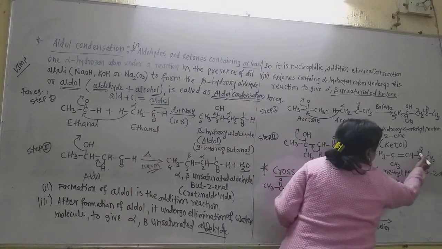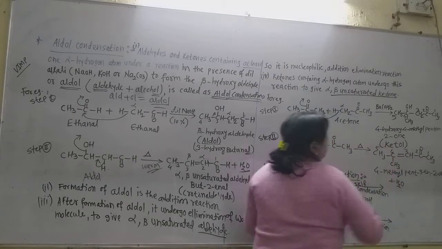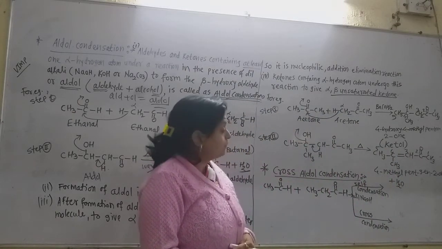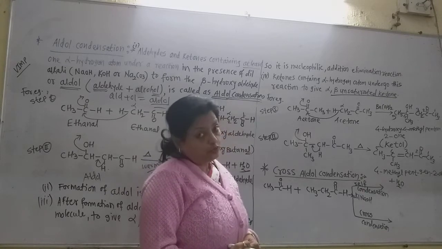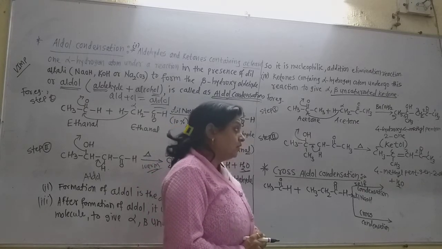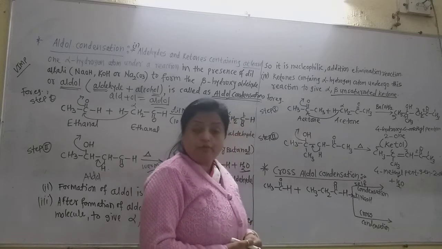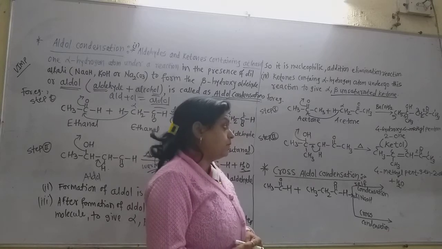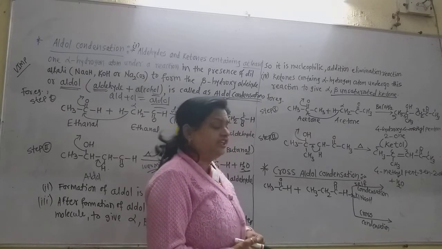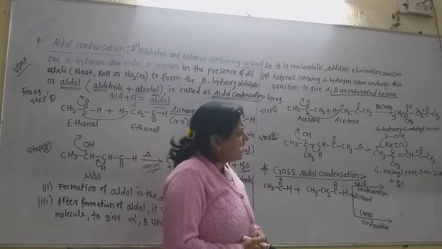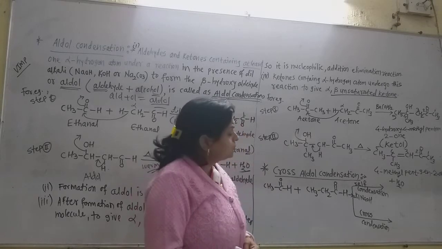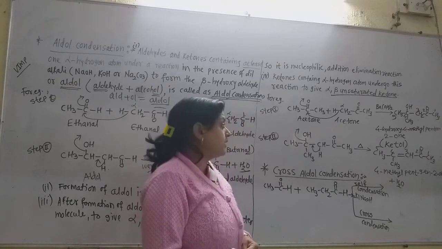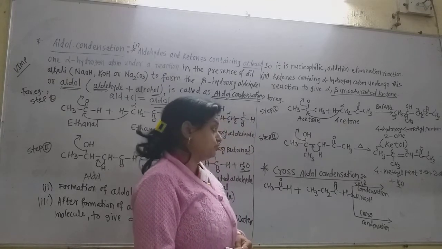The name of that ketone is given from the numbering 1, 2, 3, 4, 5. On the 4th carbon there is the methyl group, so it is 4-methyl. In the chain there are 5 carbon atoms, so pent. Why do I write pent-3-en? Because there is the double bond on the 3rd carbon, so 3-en. En is for only the double bond, and on the 2nd carbon there is the ketonic group, so 2-one. 4-methylpent-3-en-2-one is the IUPAC name of this alpha beta unsaturated ketone.